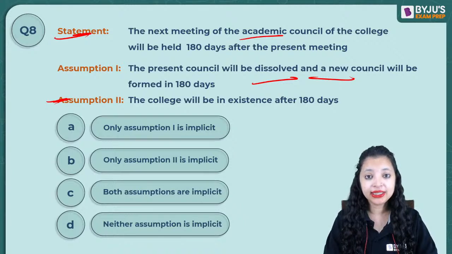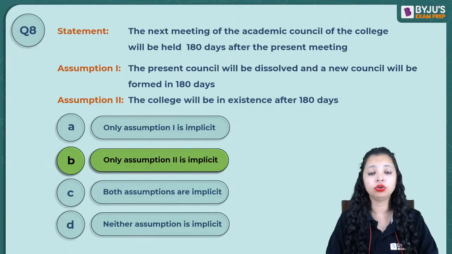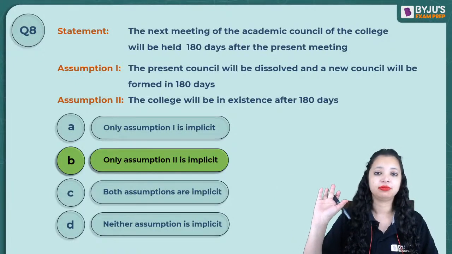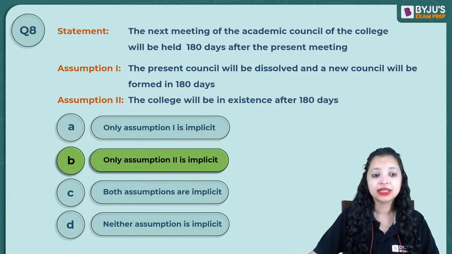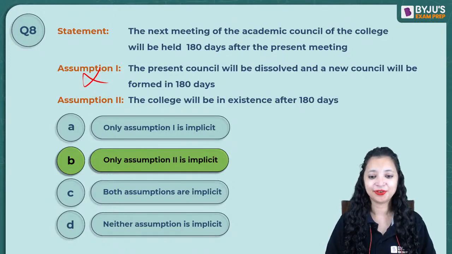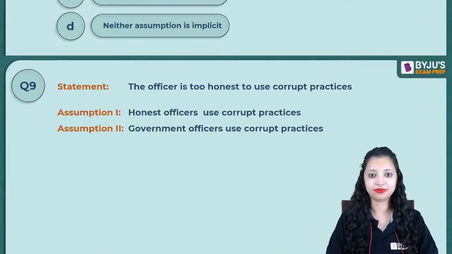Okay? Preeti, did you get it? A will be wrong, beta. A will not follow. Because I don't know about the dissolving of the council and making a new one. I only know that today is the first meeting and the next meeting will be held after 180 days. That's the only thing that I know. Thus, A will not follow. It's only and only 2. Okay? All right. Let's move on to the next question.